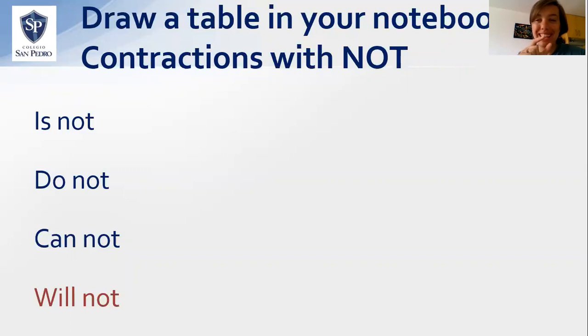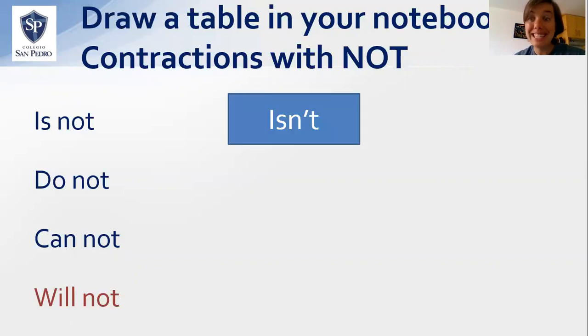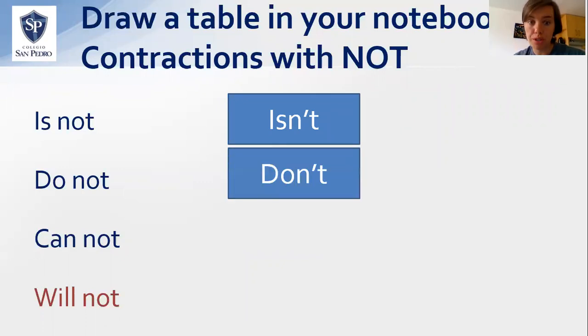If I have the word is and the word not, when I combine them together, the word I make is isn't. If I have do and not, like we saw in the last slide, now we have the answer: do not combine together makes don't.